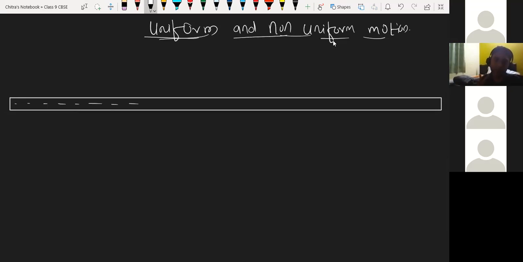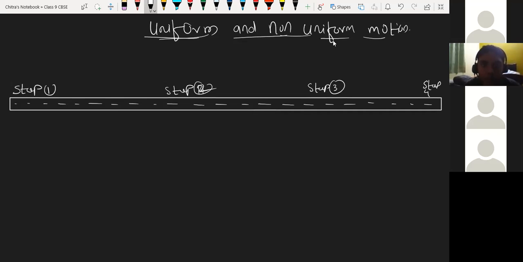Suppose this is the highway, again a straight line path. Here we have stop 1, here stop 2, here stop 3, and here stop 4.